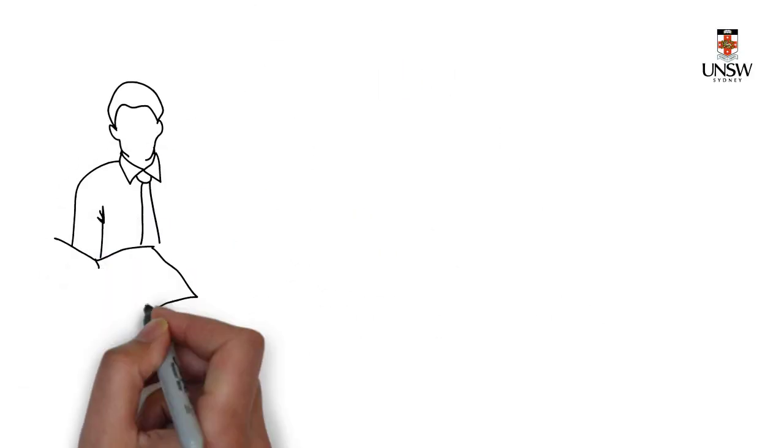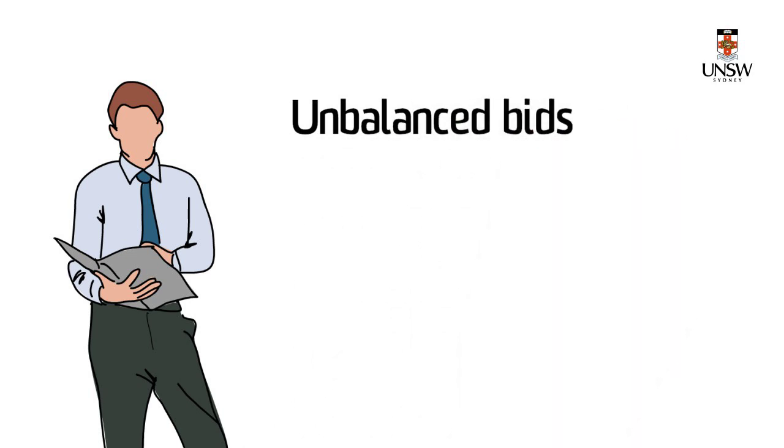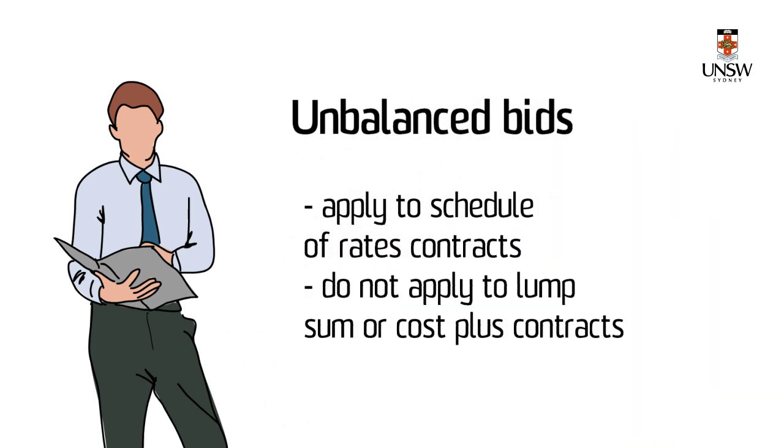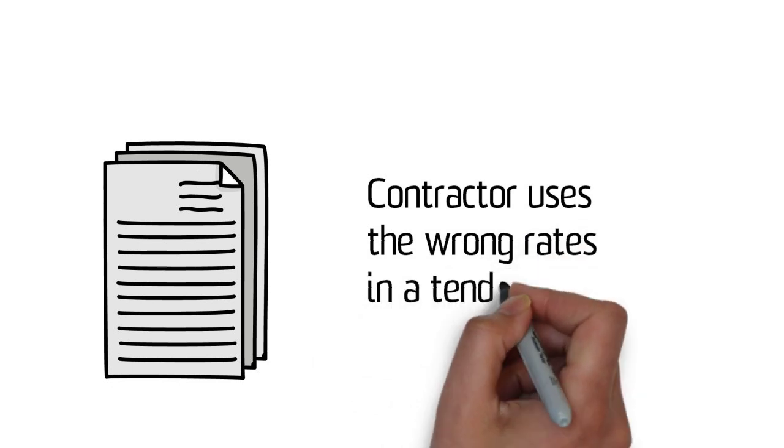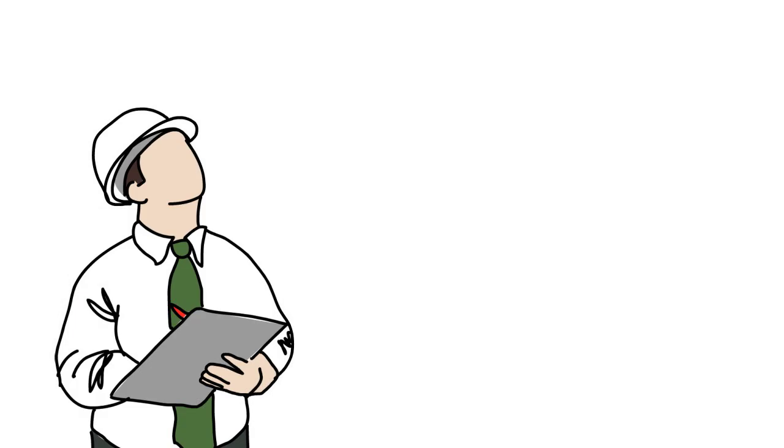Unbalanced bids is something you see in a schedule of rates contract. It does not apply to lump sum contracts or cost plus contracts. An unbalanced bid involves the contractor putting the wrong rates into their tender, so they lie about how much things are going to cost. There are two reasons why they might do this.